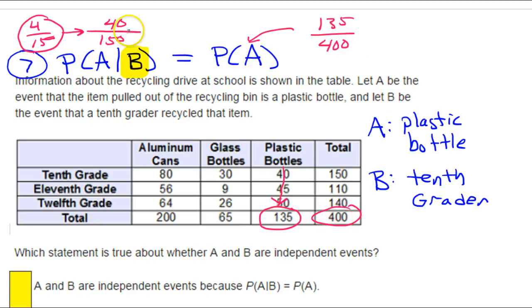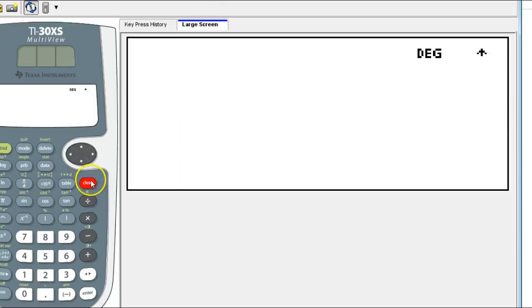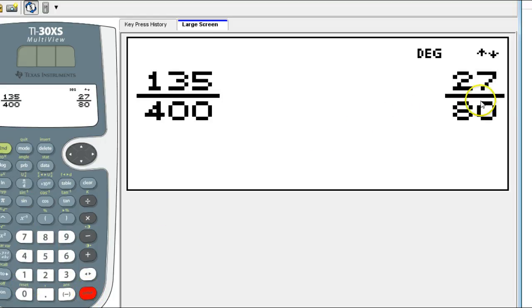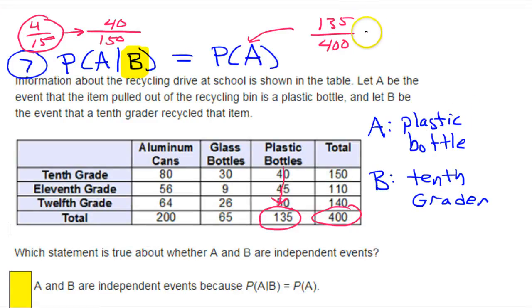So let's see if this turns out to be 4/15. 135 out of 400 is not 4/15. That's 27 out of 80.